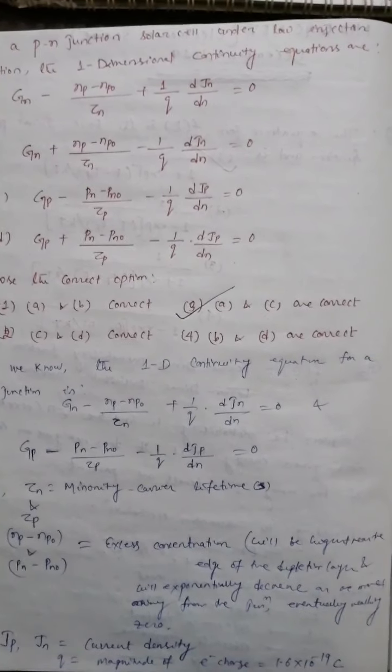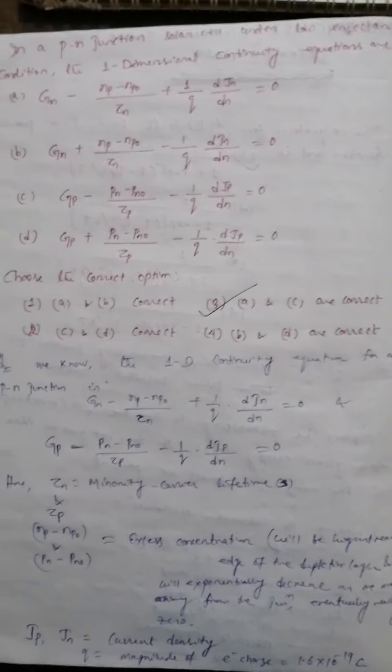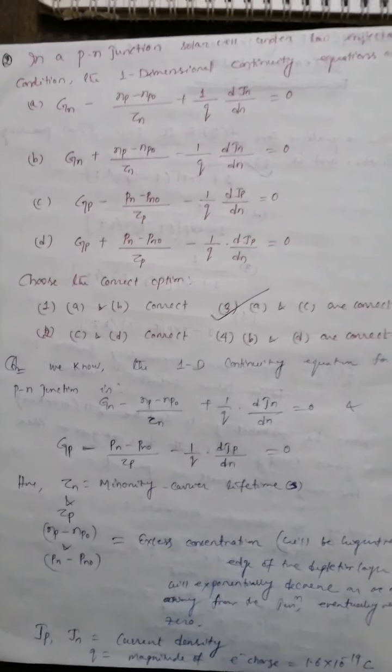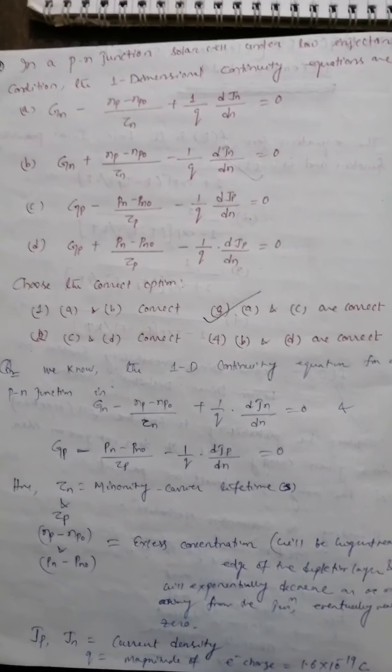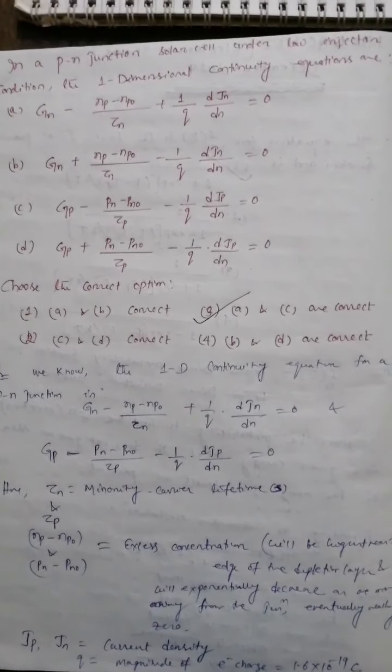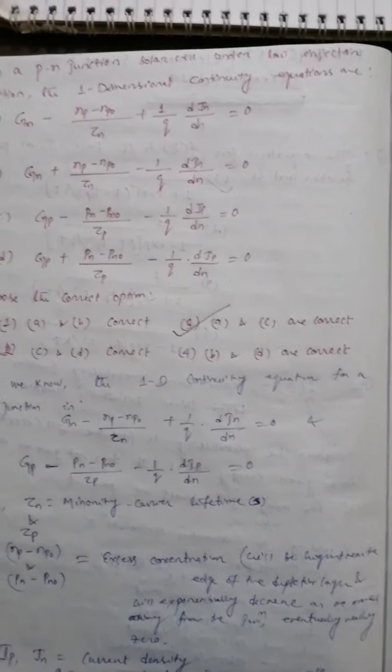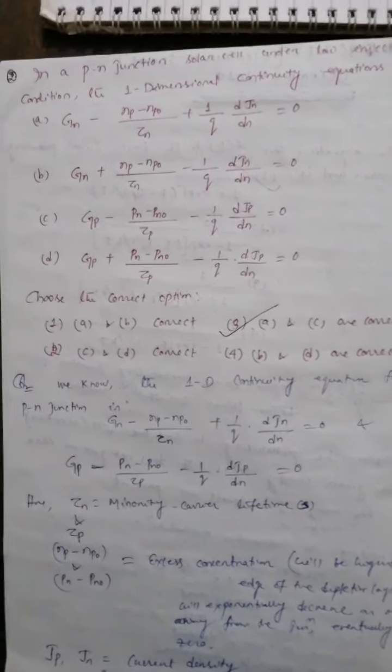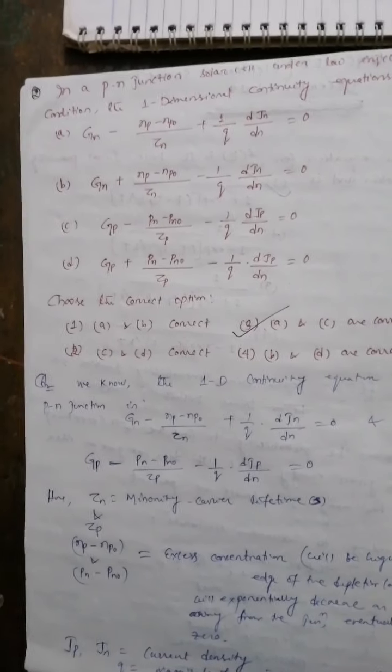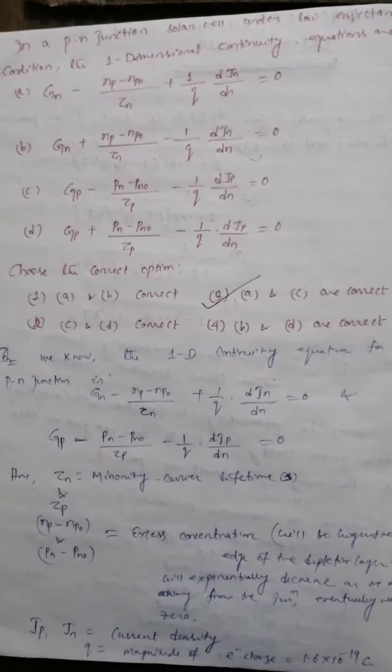Fine. Now I will proceed to question number 2. Question number 2 says, in a PN junction solar cell under low injection condition, the one-dimensional or 1D continuity equations are. So the options are option A, Gn minus (Np minus Np0) divided by tau n plus 1 by q dJn divided by dn equal to 0, and the other options are shown. You can read it properly. Fine. Actually the choices are given in a combination, so choose the correct option, and the correct option is A and C are correct. Option number 3.